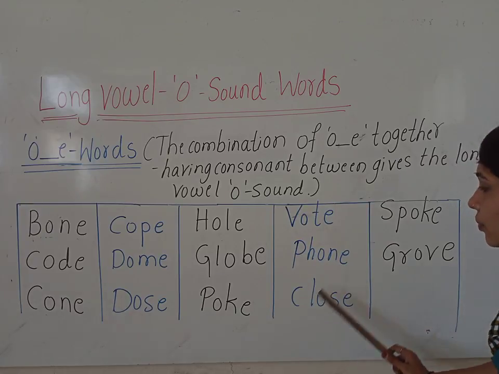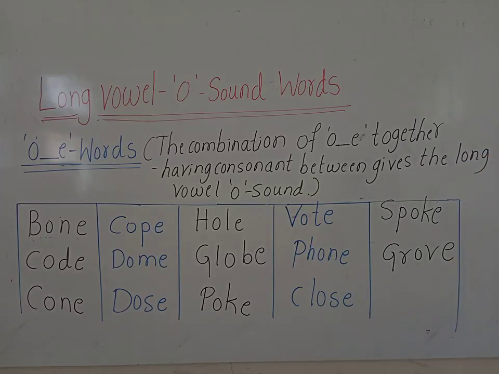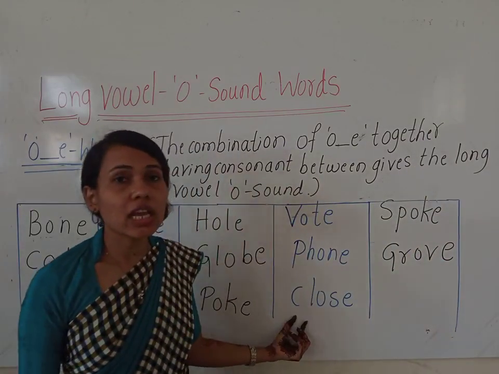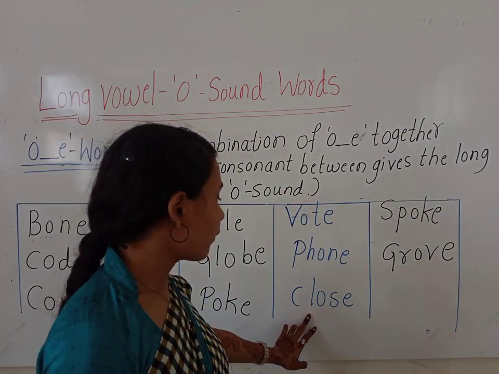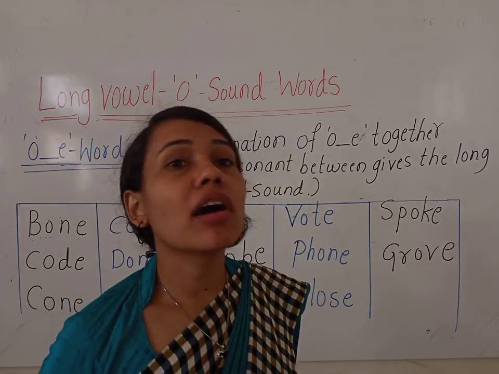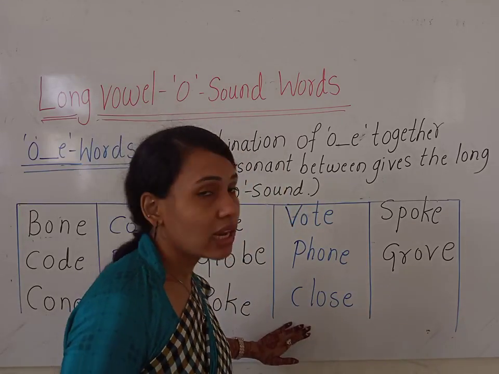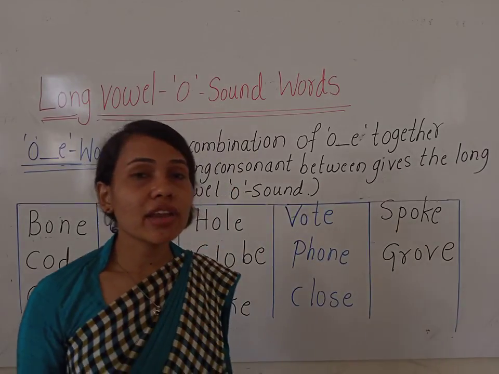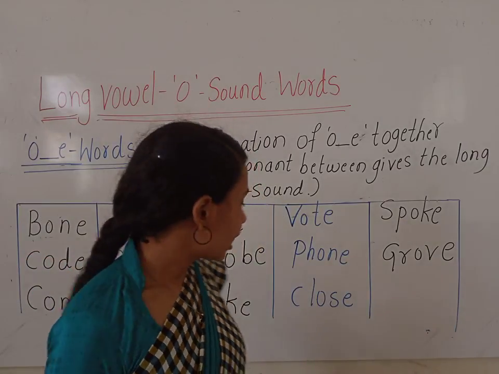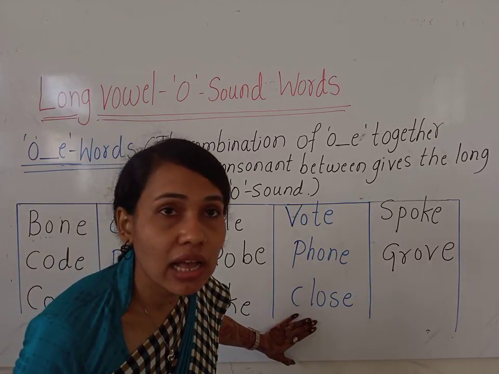Phone. Okay. Now look at the next word, children. What is the sound of C? K. And what is the sound of L? L. When C and L blend together, it gives the sound of cl.